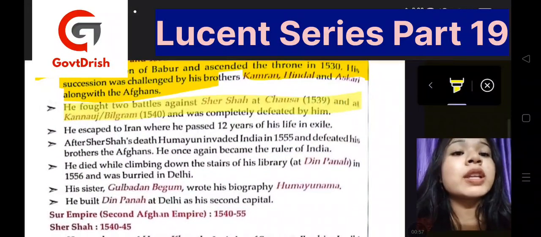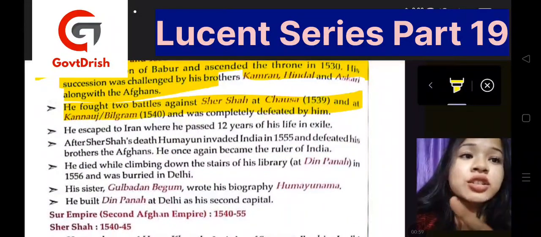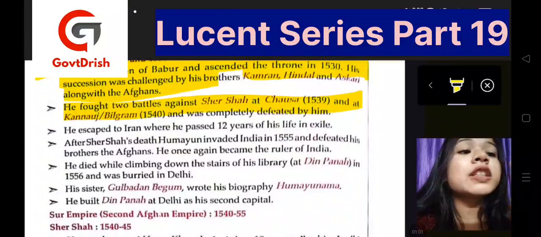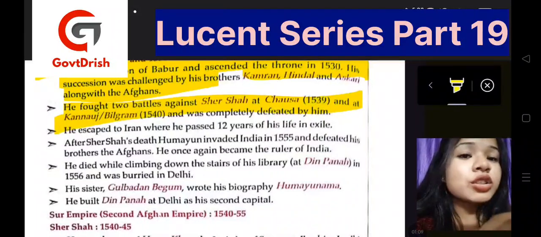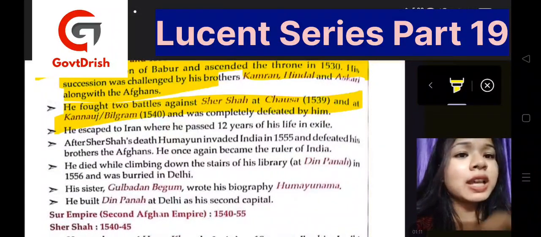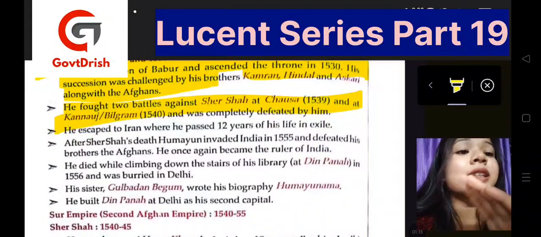He fought two main battles against Sher Shah: at Chausa, that was in 1539. Please go through the dates and the names of the kings, which is very important. And then at Kannauj, that was Bilgram, in 1540, where he was completely defeated by him.